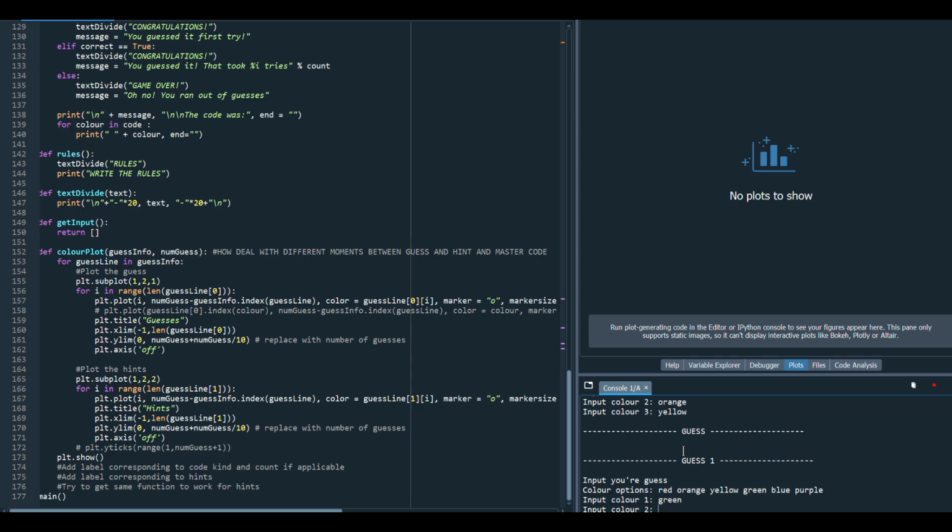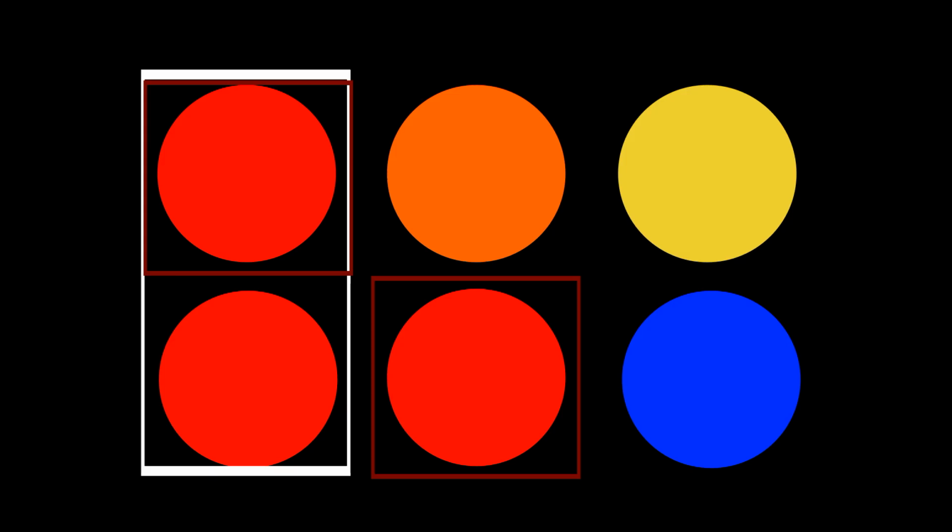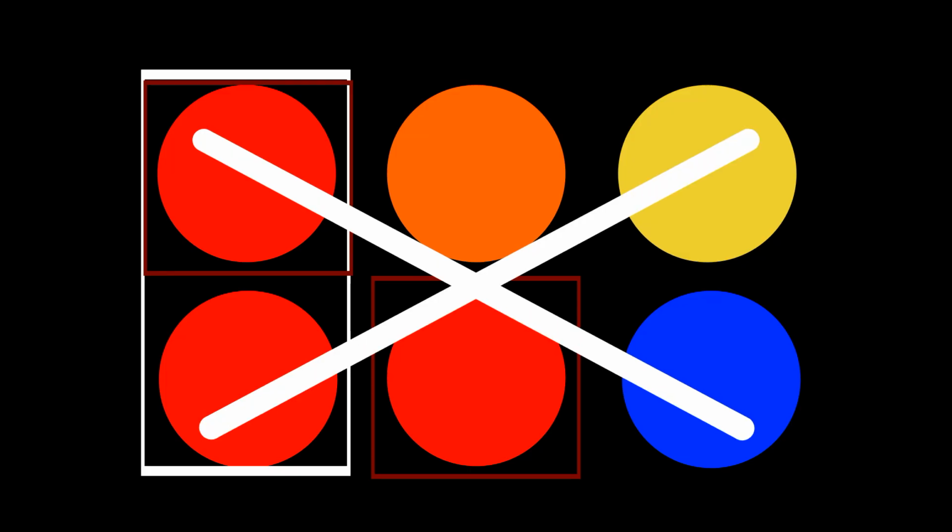However, I was still missing the ability to handle repeated colors. Let's say I have a code red, orange, yellow, and I make a guess, red, red, blue. I would want the first red to show up as a color and a location match shown by the color black in the hint. However, I do not want the program to find a color match between the second red in my guess and that first red in the code, since a match for that red has already been found. This test case and many others really tested my logic, and I relied heavily on the hand tracing techniques we had learned in class to identify errors and their solution.